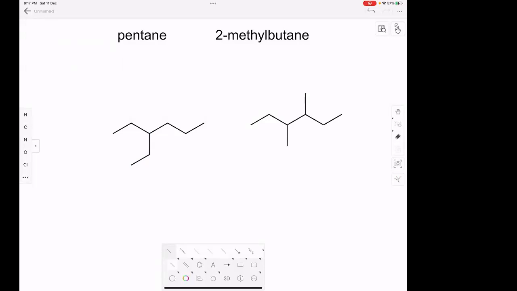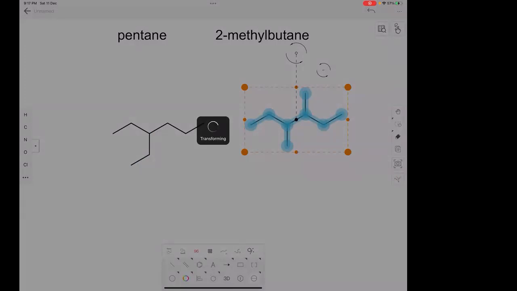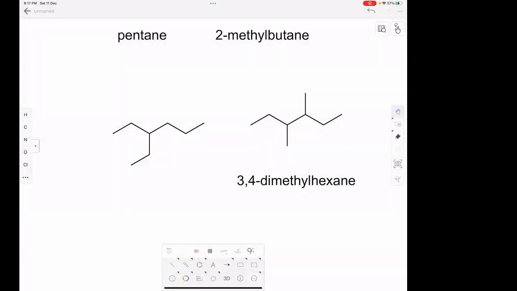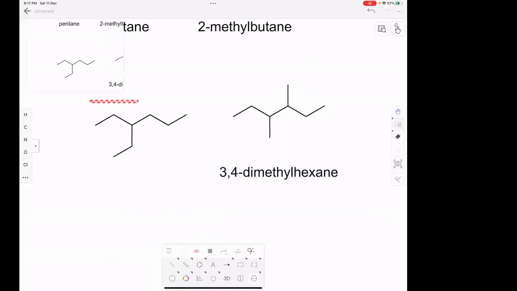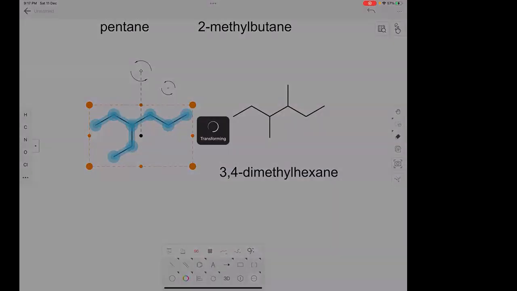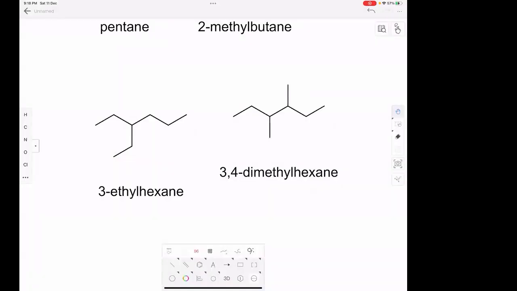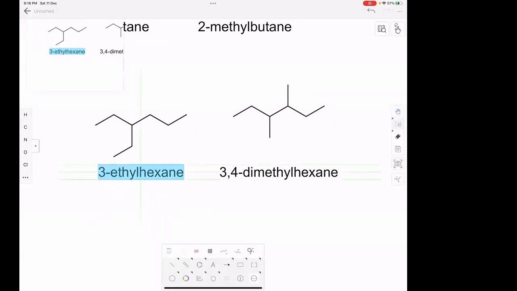One is 3-ethylhexane and another one is 3,4-dimethylhexane. Okay, fine. The number of carbons are the same. Can you count that? Yes, sir. That means these two must be structural isomers of each other. Now, which kind of structural isomers are these? Are they positional or chain? Positional only, sir. Actually, these are chain isomers.